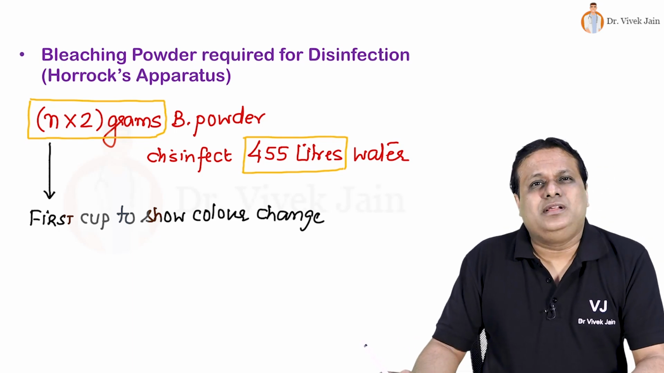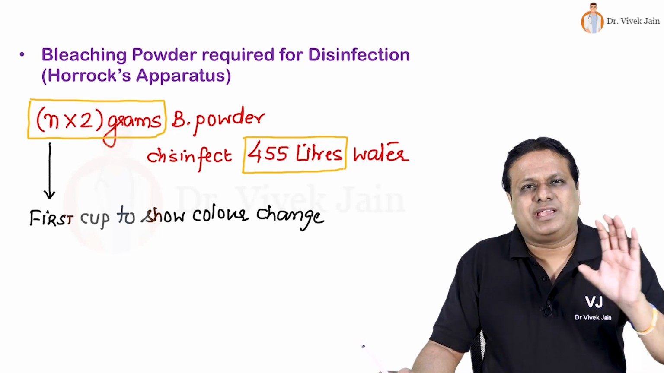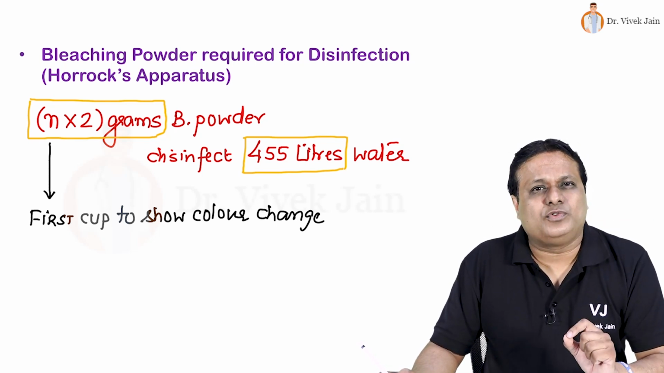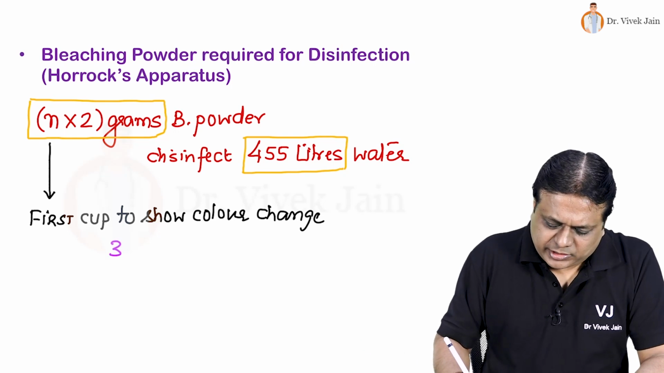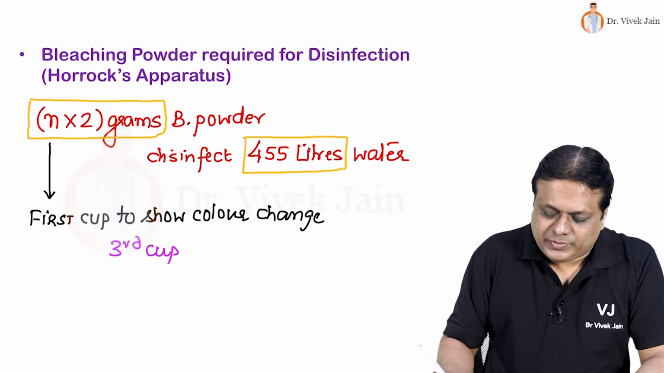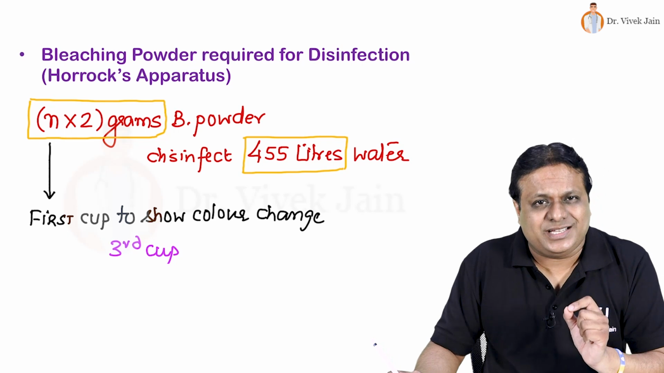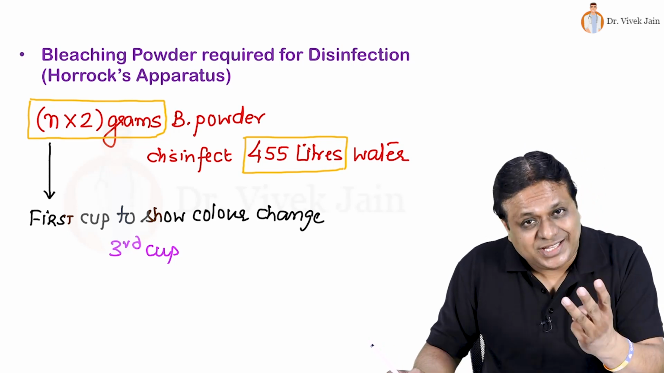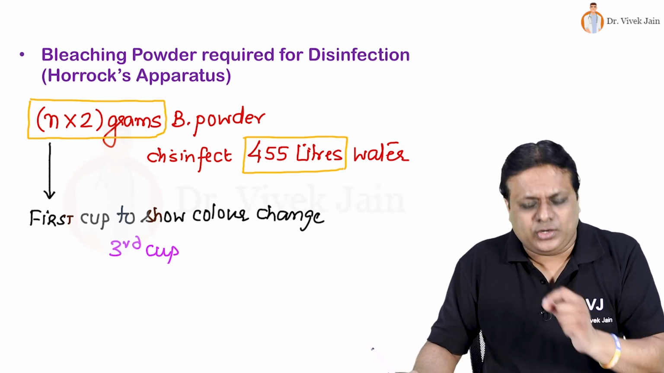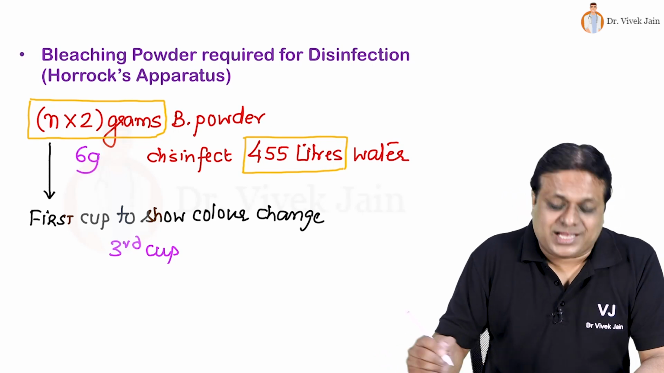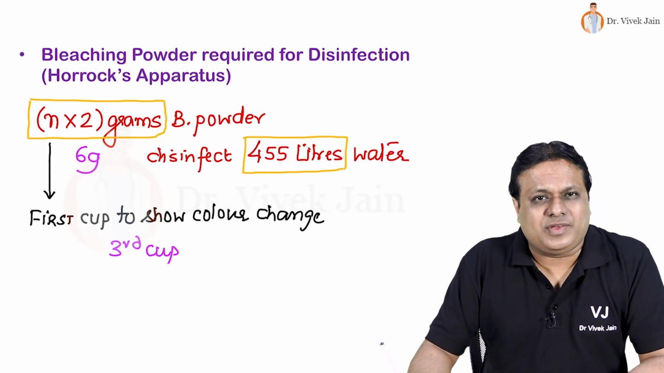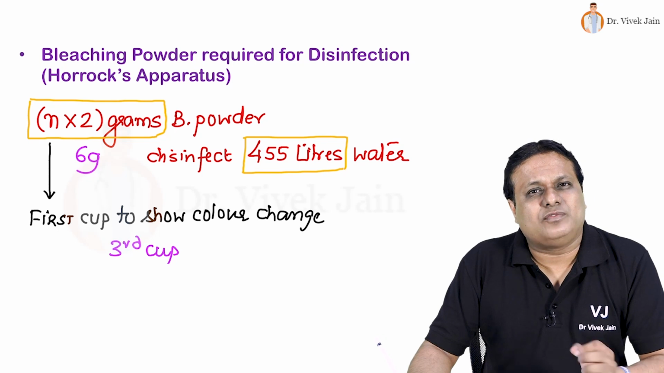Take an example. 6 cups are kept one after the other, 1, 2, 3, 4, 5, 6. If third cup is the first cup to show color change, then N is 3. N into 2, 3 into 2, then 6 grams of bleaching powder can disinfect 455 liters of this water.